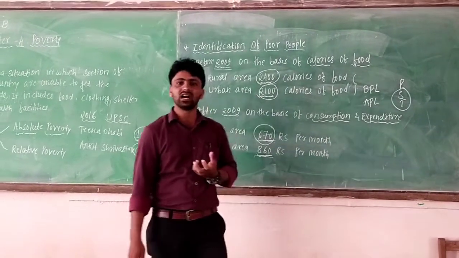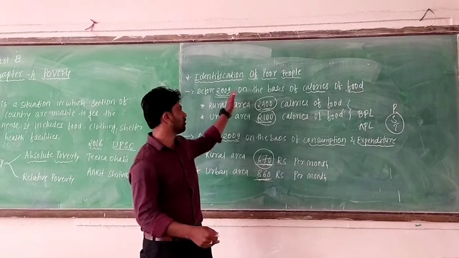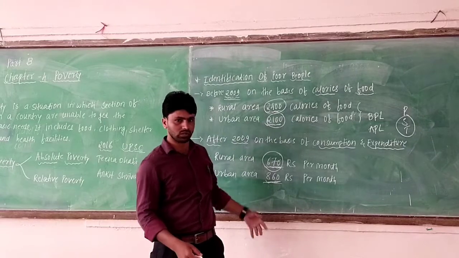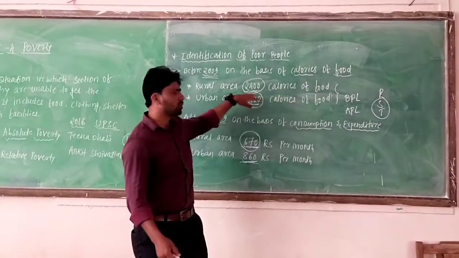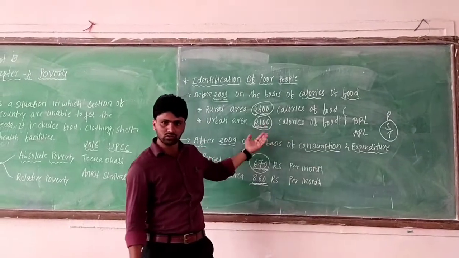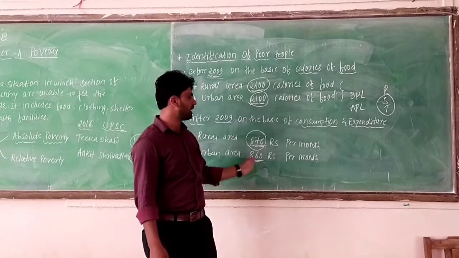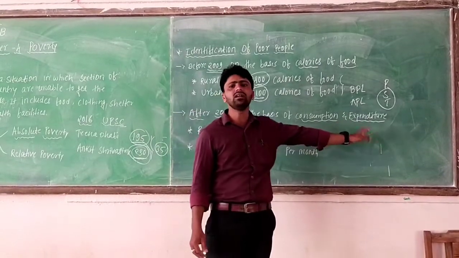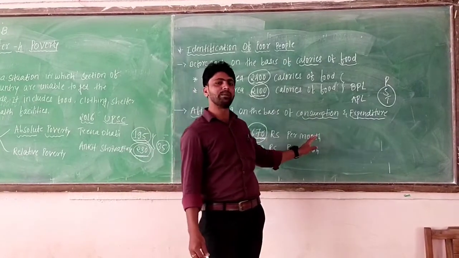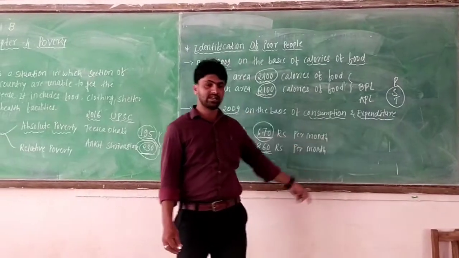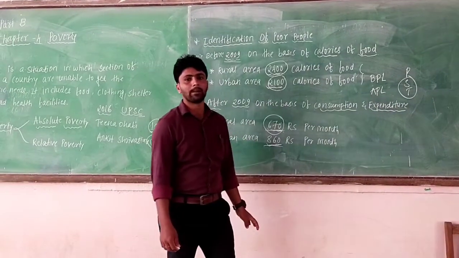Then, identification of the poor people. How to identify the poor people? The poor people are identified by two methods, before 2009 and after 2009. Before 2009, on the basis of calories of food: in rural area 2400 calories, urban area 2100 calories. After 2009 it was changed to the basis of consumption and expenditure: rural area 670 rupees per person per month, and urban area 860 rupees per person per month.